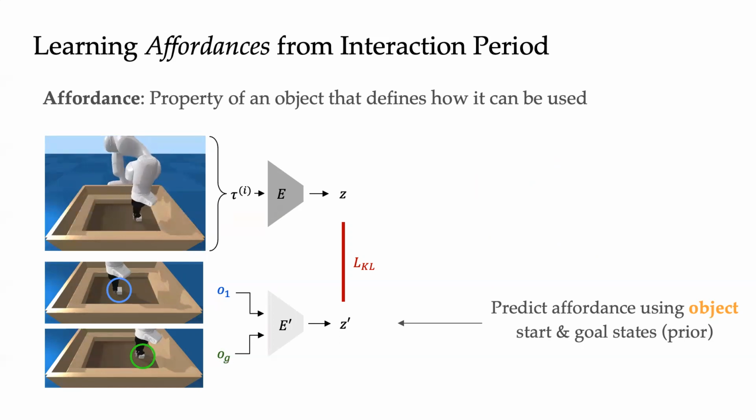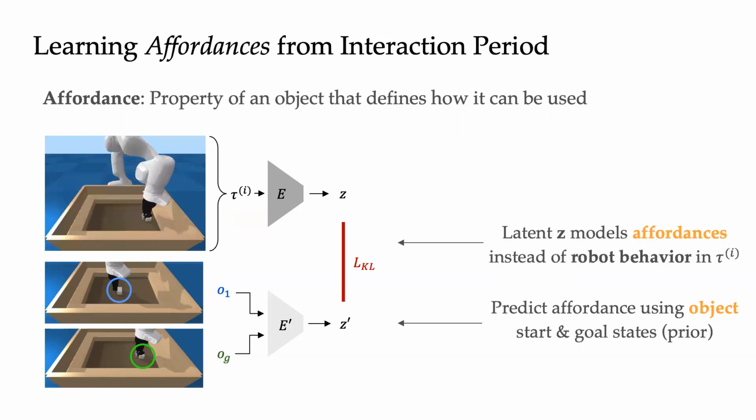This prior forces the posterior to reduce its dependence on robot state information and thus helps structure the latent space to model object affordances. Furthermore, since the prior only sees the state of the object at test time, the prior will be in distribution for any initial robot position.